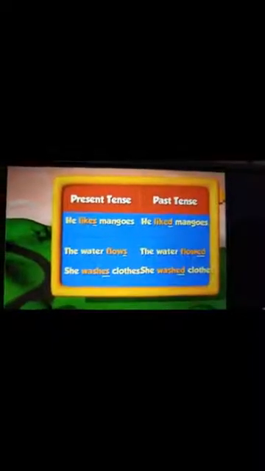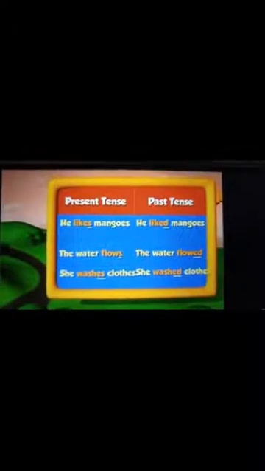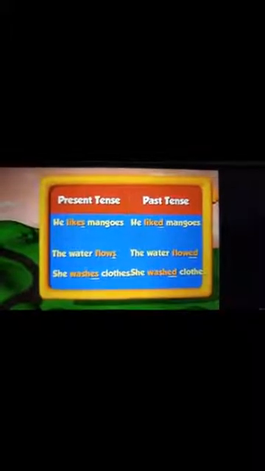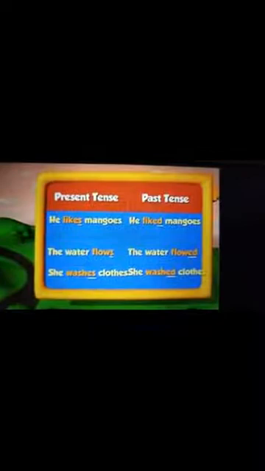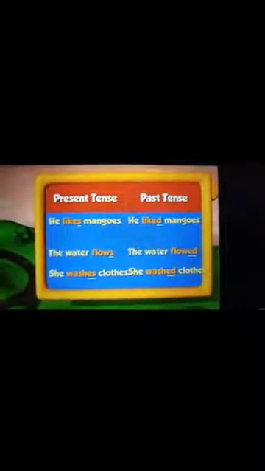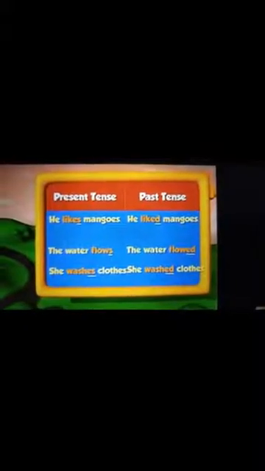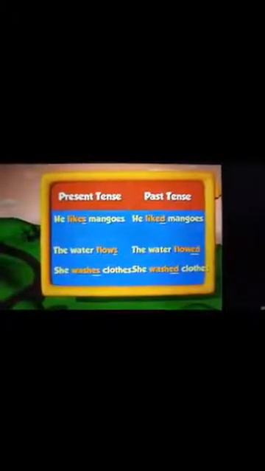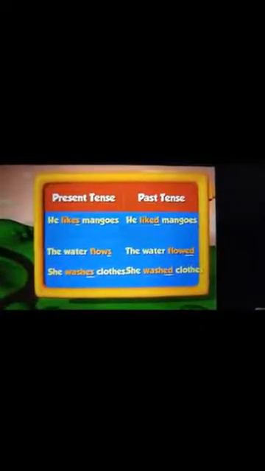Before that, children, let us see some examples in present as well as past tense. See, in the present tense, children, he likes mangoes. So S is used, but in past tense, he liked mangoes. The water flows, but in the past tense, the water flowed. She washes clothes. She washed clothes. Okay, I hope this is clear, children.